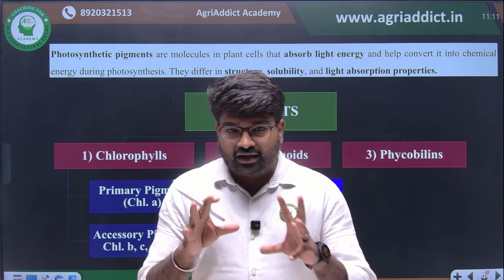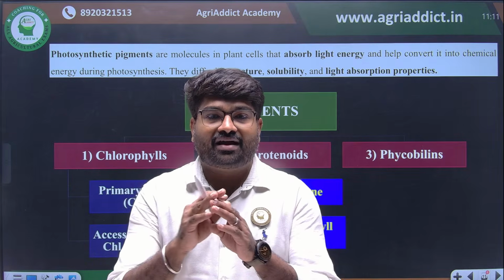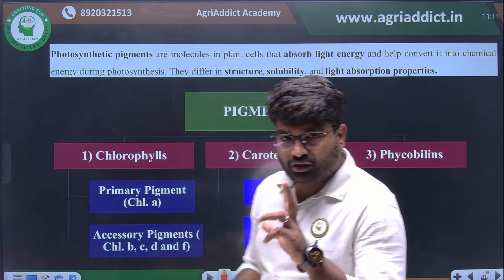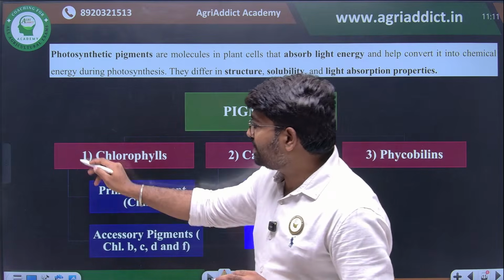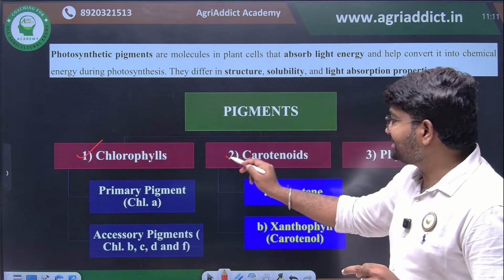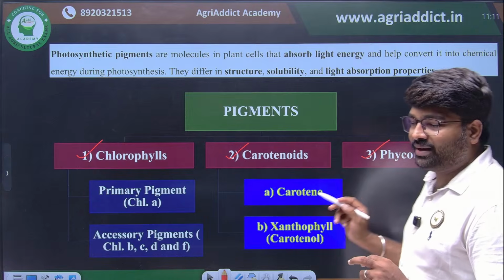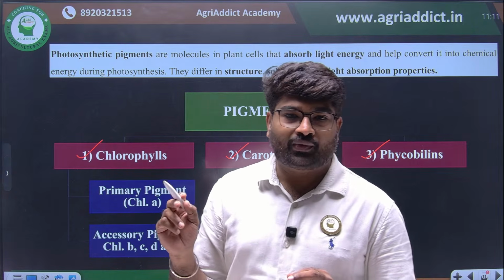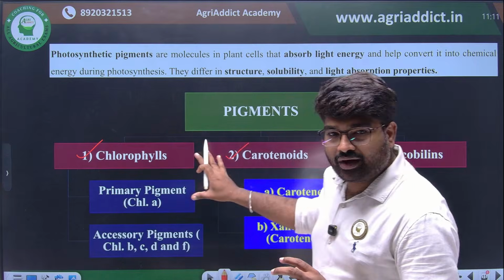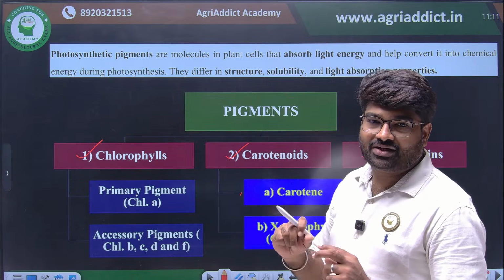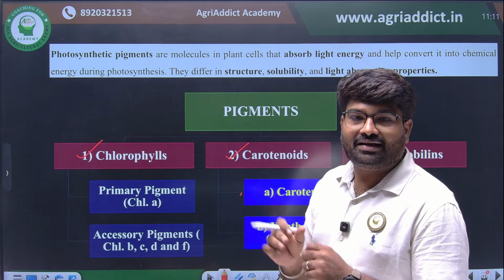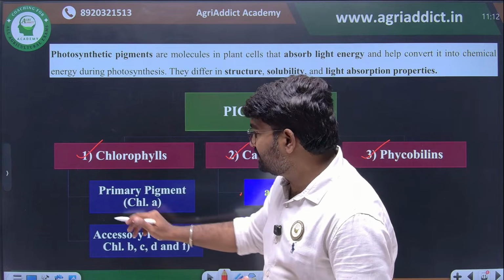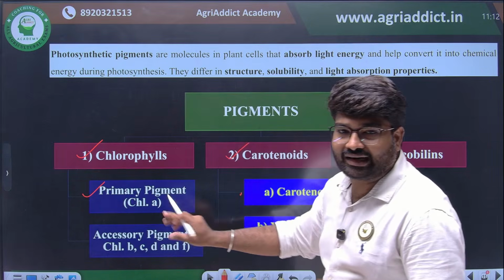If you see the pigments, there are three different classes of photosynthetic pigments in plants. You observe, three things are there. One is chlorophyll, second is carotenoids, and third is phycobilins. These are the three different classes of plant pigments, that is photosynthetic pigments. We are going to see each and every class, examples also, and what are the typical or critical points they will ask from the exam point of view. So chlorophylls can be broadly classified into two types.